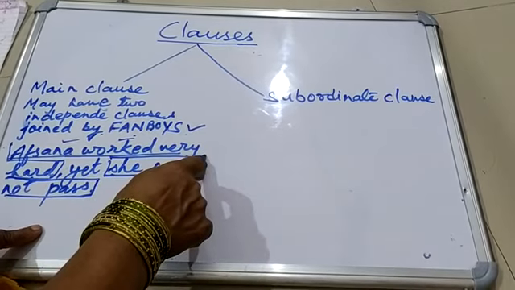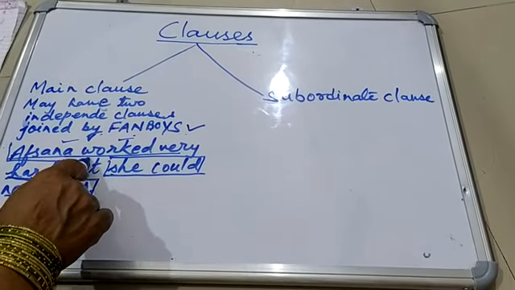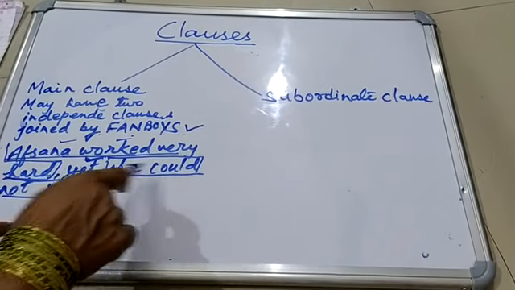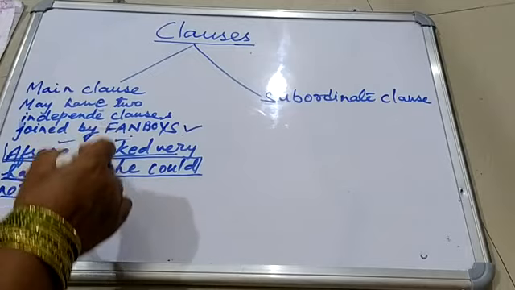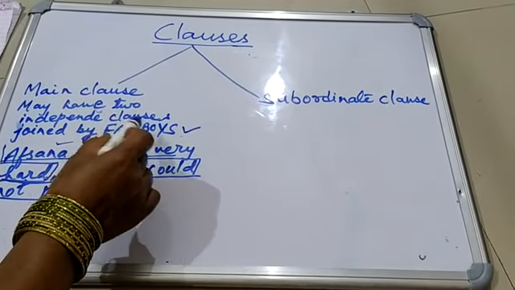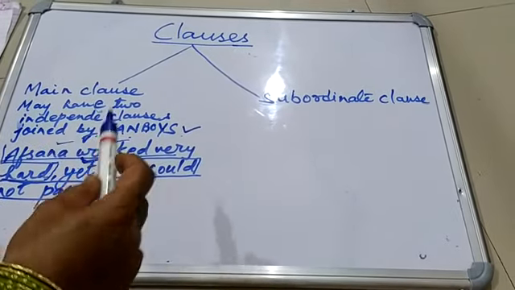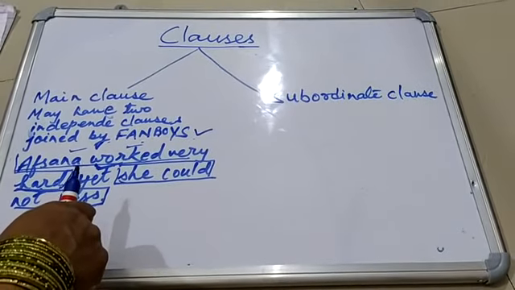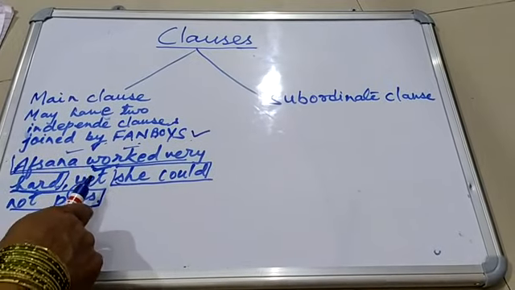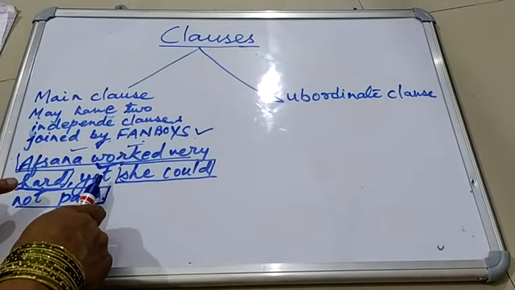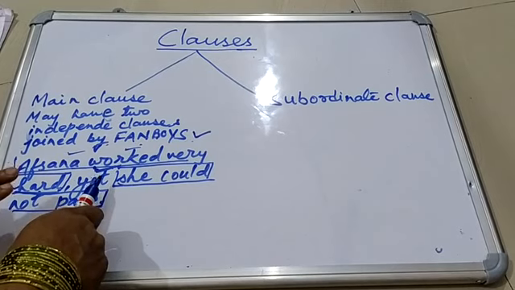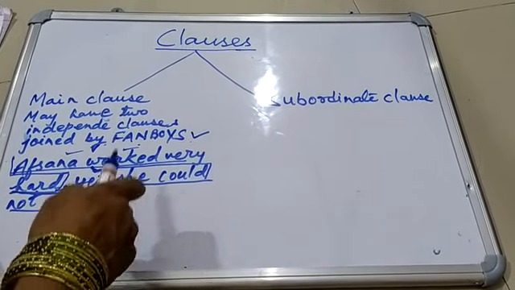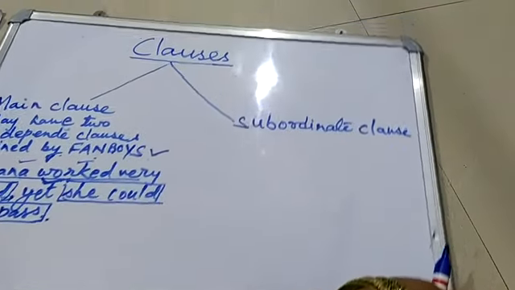But you see one more conjunction before this sentence: yet. That means here we are using a coordinating conjunction. But we have to remember one thing: when we join two independent clauses using a coordinating conjunction, before that coordinating conjunction we have to use a comma to join the sentences.